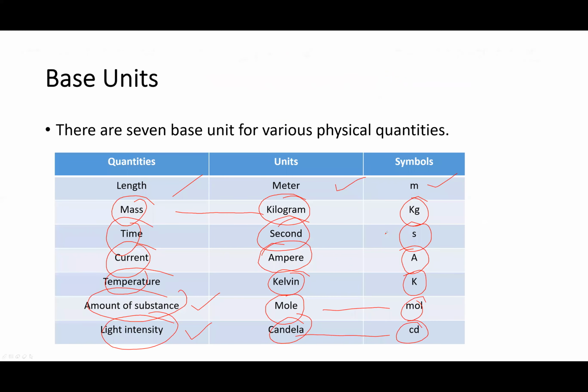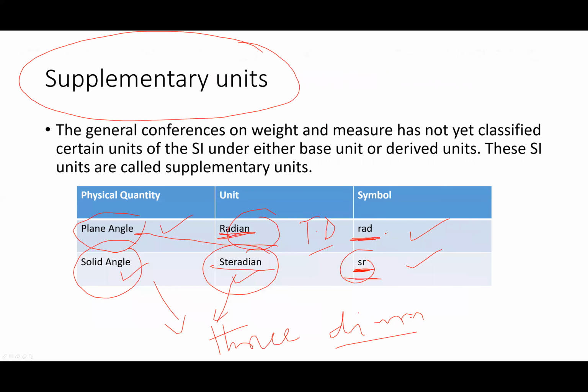Base unit, or the unit of base quantity. Supplementary units are the units of supplementary quantity. Those quantities whose nature cannot be decided either as base quantity or derived quantity are called supplementary quantity. Units whose nature cannot be decided either as base units or derived units are called supplementary units. Plane angle and solid angle are the supplementary units.